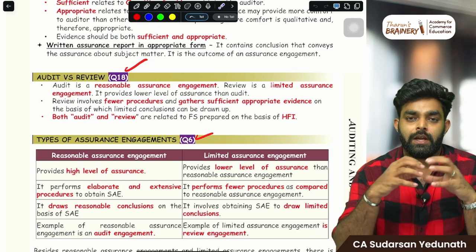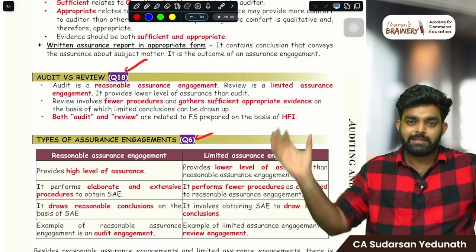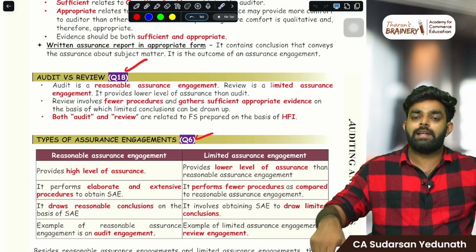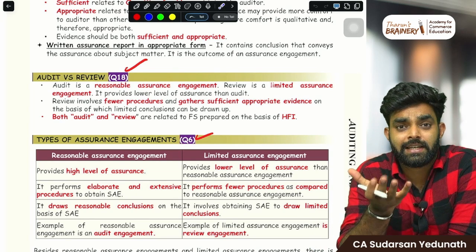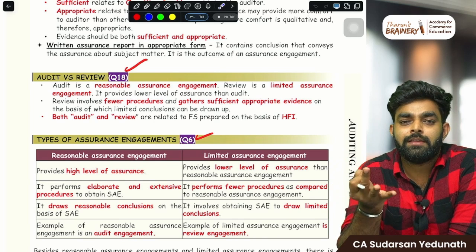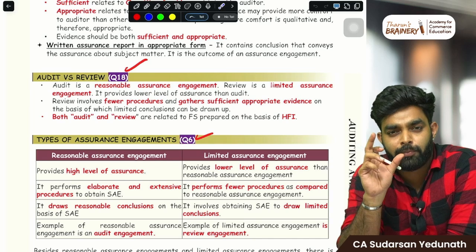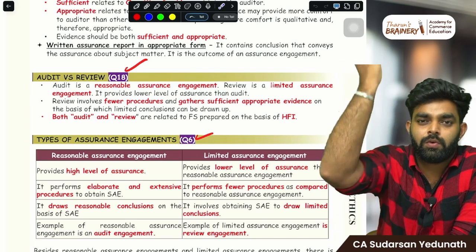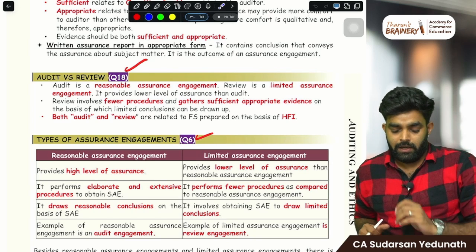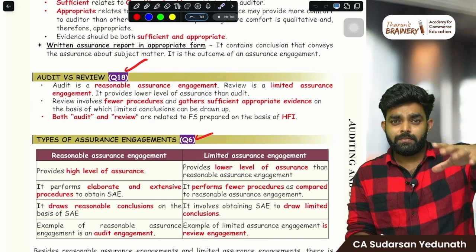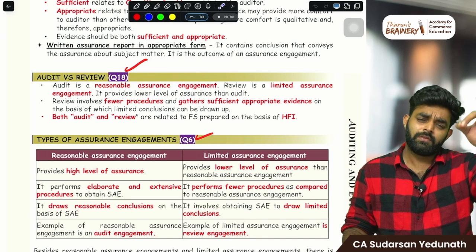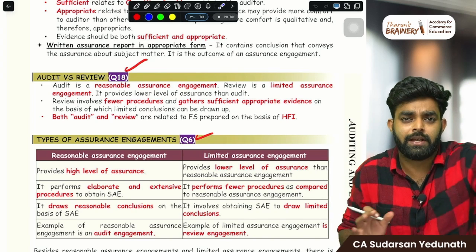What is review? Audit, I told you, happens only once in a year. We do the entire year's checking. Review means, for example, listed companies in the stock market have to do a review every 3 months. Quarterly, they have to submit a small financial statement of the 3 months to SEBI. 3-month financial statements, that is what the quarterly report will say. So in auditing, we are checking everything. But review is a smaller version of auditing, where we check everything more quickly.